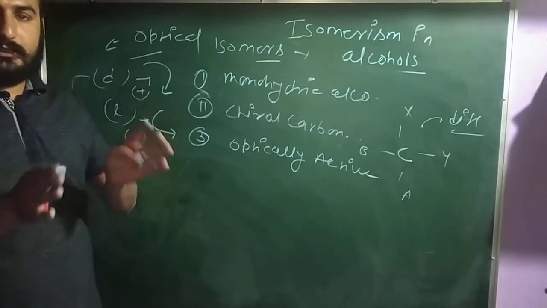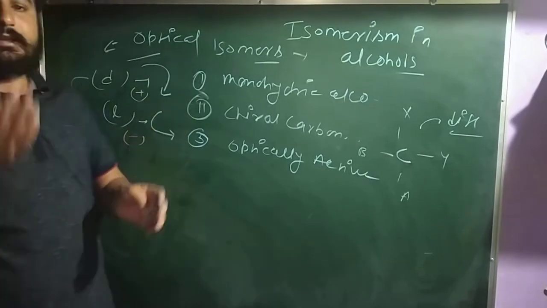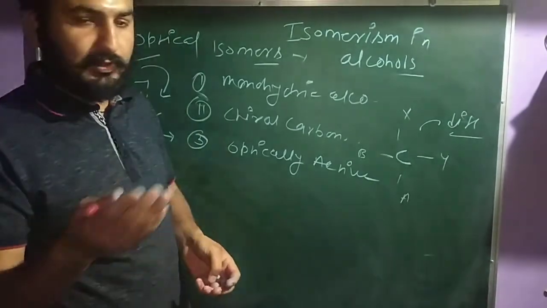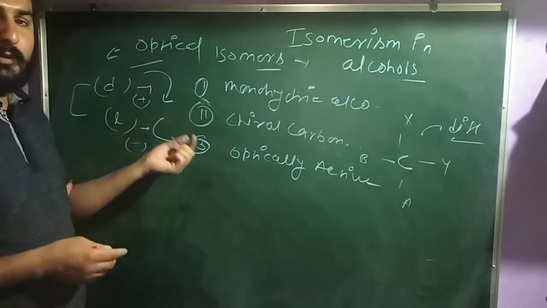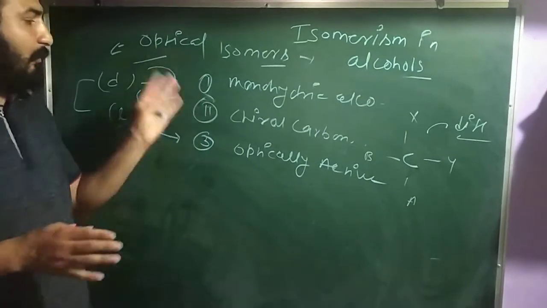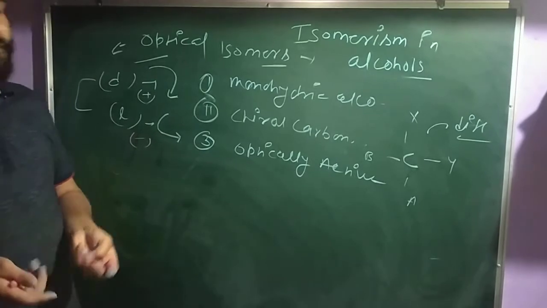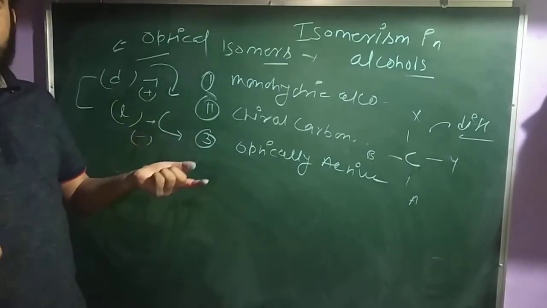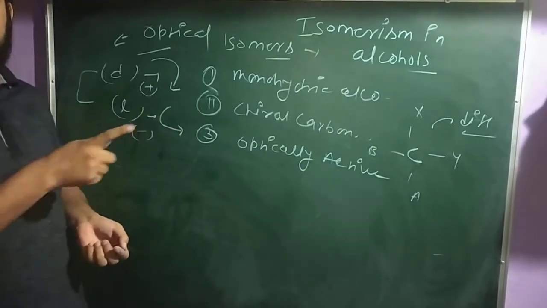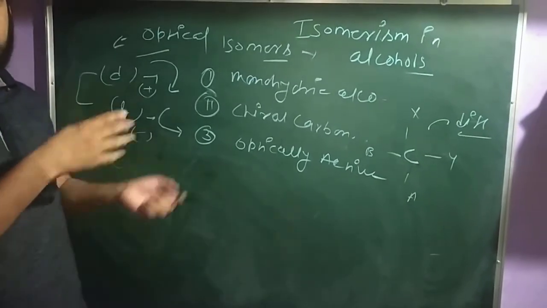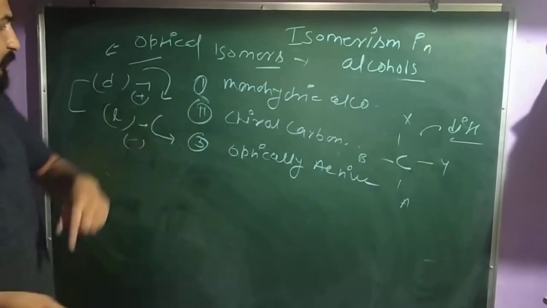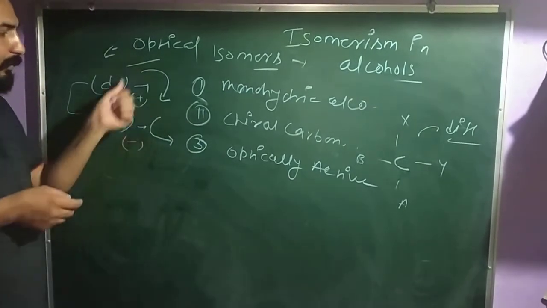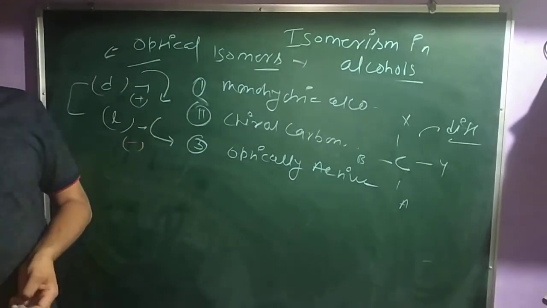Clear? अगर कोई solution PPL को rotate नहीं करता है, if any organic solution does not rotate your PPL, that means your compound is optically inactive. तो कंपाउंड ऑप्टिकली इनएक्टिव हो जाएगा. If it rotates the light in clockwise or anti-clockwise, then this is called optically active. Clear? So this is the basic thing of optical isomers.